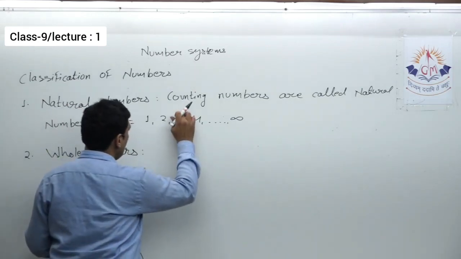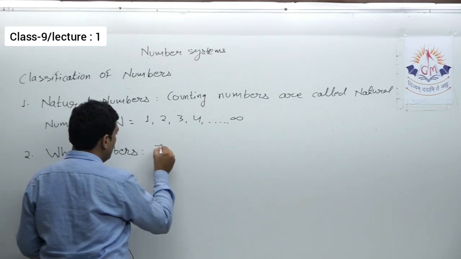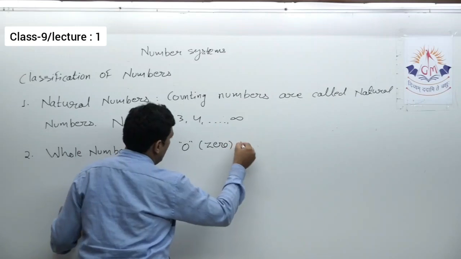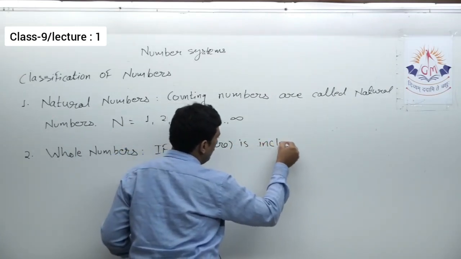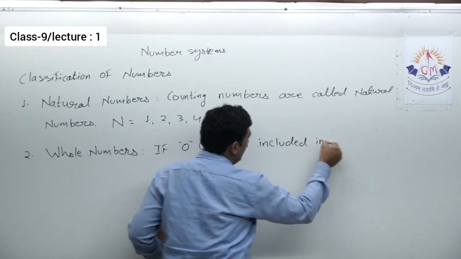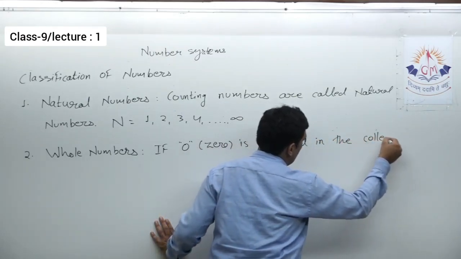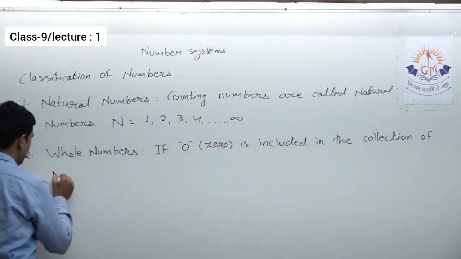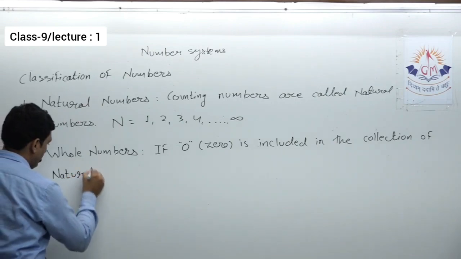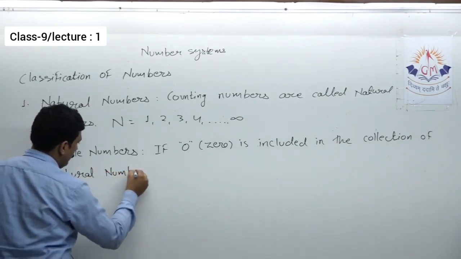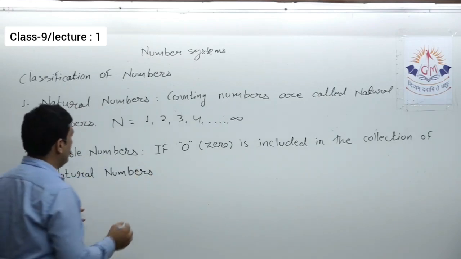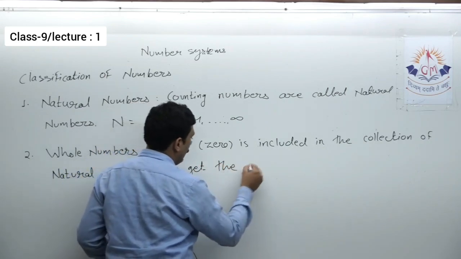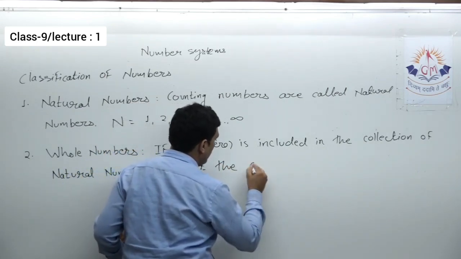So if 0 is included in the collection of natural numbers, we get the collection of whole numbers.